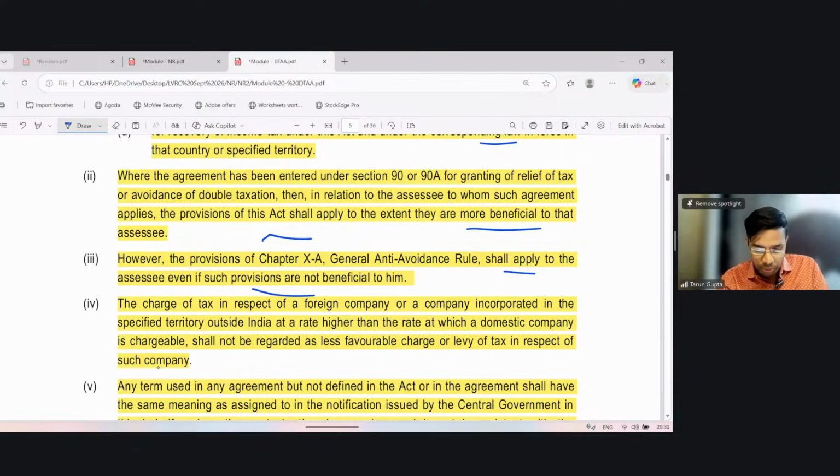The charge of tax in respect of a foreign company at a rate higher than the rate at which a domestic company is chargeable shall not be regarded as a less favorable charge or levy of tax in respect of such company. So it says that if a foreign company is taxable at a rate higher than the rate applicable to a domestic company, then merely this fact shall not be regarded as less favorable treatment to such foreign company.